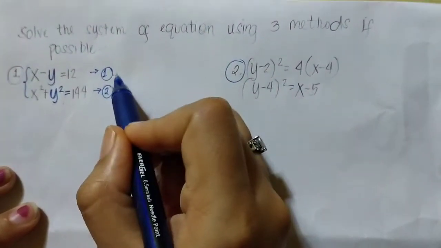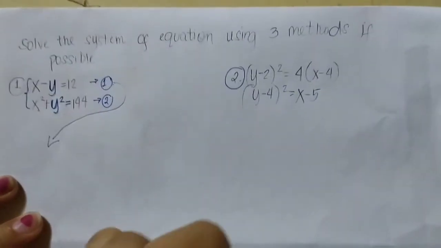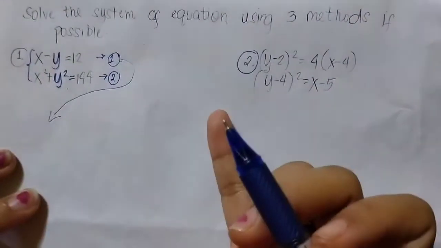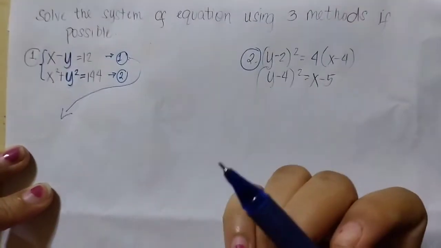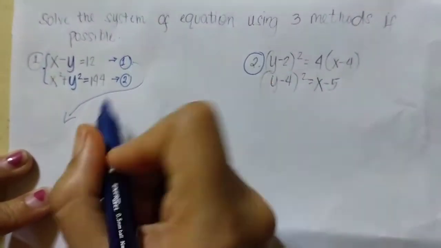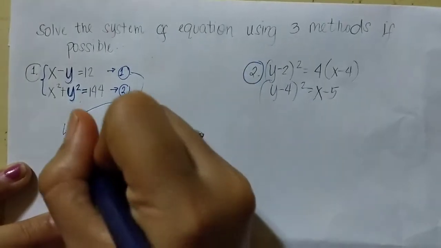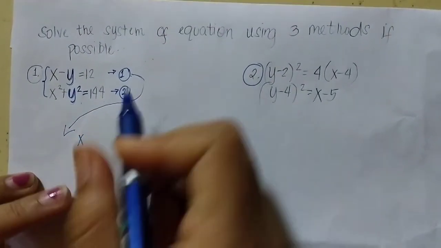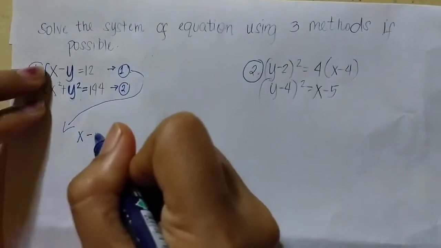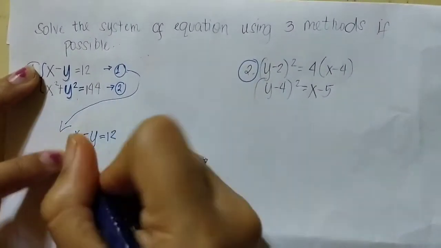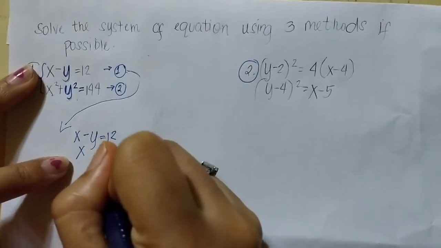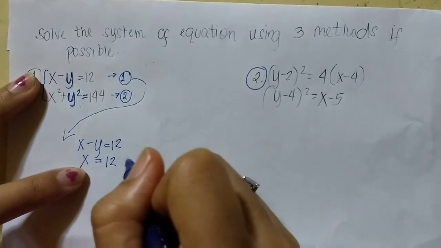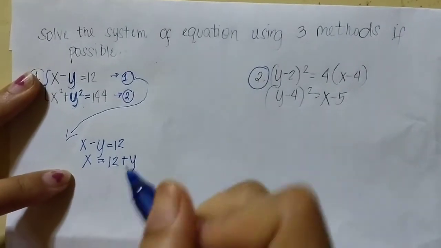So we choose which variable to use, x in terms of y or y in terms of x. The answer will be the same. If we solve for x in terms of y, from x minus y equals 12, x equals 12, then transpose negative y, that becomes positive y.